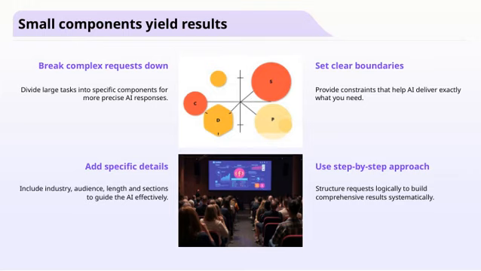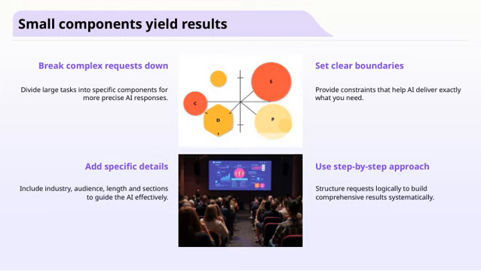When working with AI, remember that small components can lead to big results. By breaking down complex requests into smaller, manageable parts, we make it easier for the AI to understand and respond accurately. For example, instead of asking a broad question, divide it into specific questions or focus areas. This way, the AI can give more precise and relevant answers.